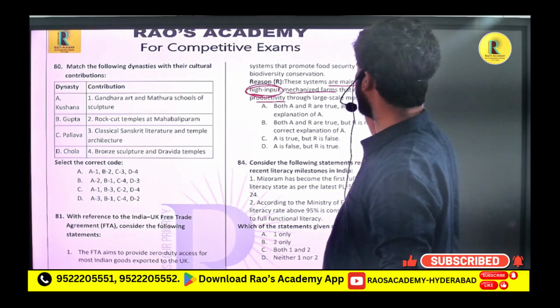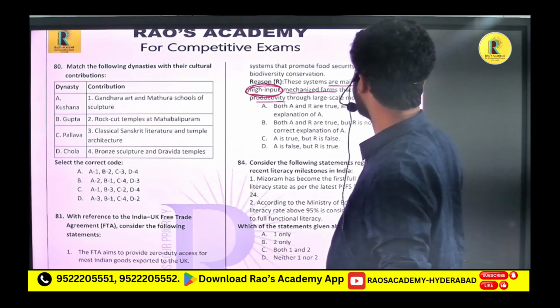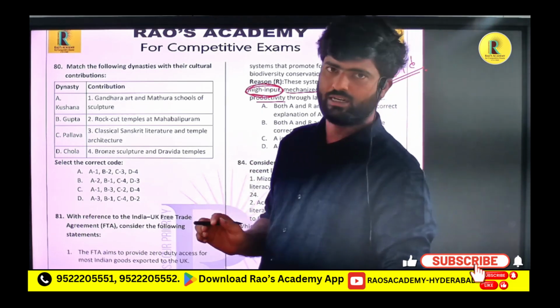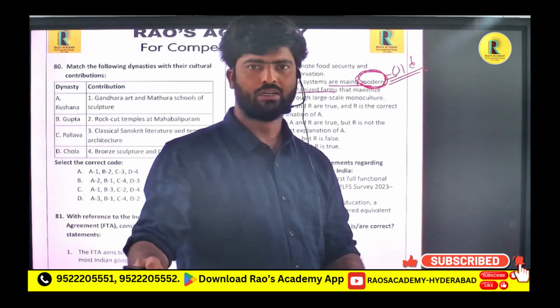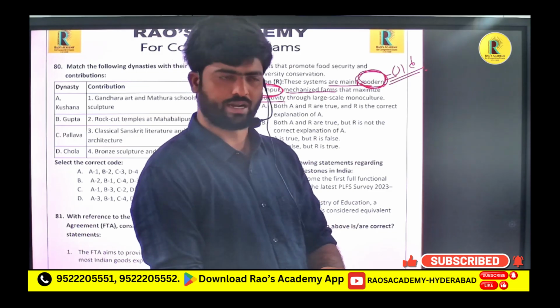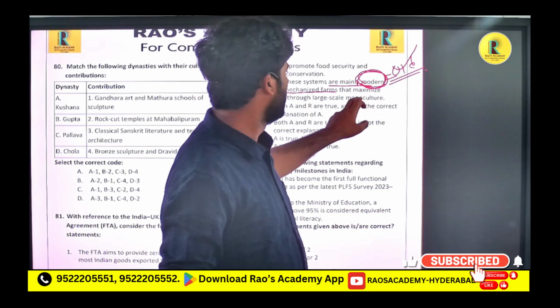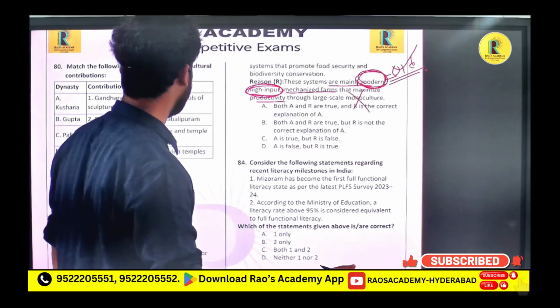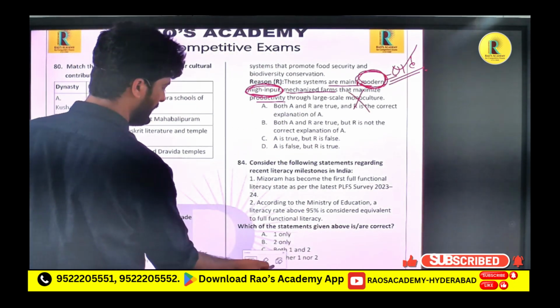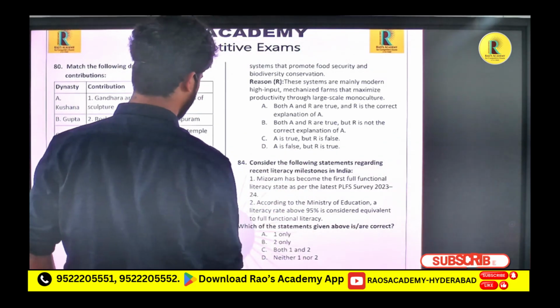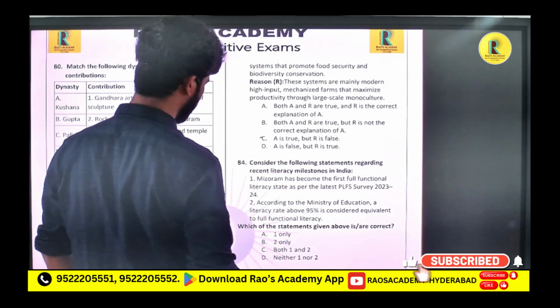Again they are saying it is for the modern and high input method. They are saying again modern and old. Both are contradictory. Both contradictions cannot go together. So one should be correct and one should go wrong. We already know these are old methods. So one should go correct and two should be wrong. So the second option is wrong. So the final answer is A. A is true and D is false. Okay.